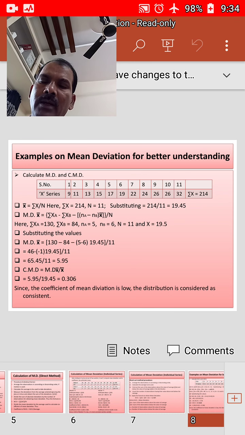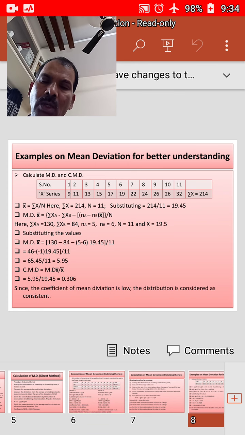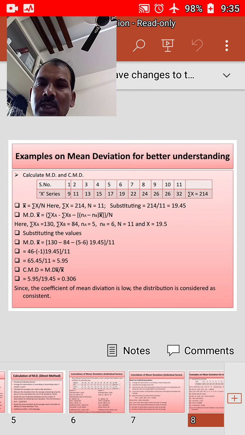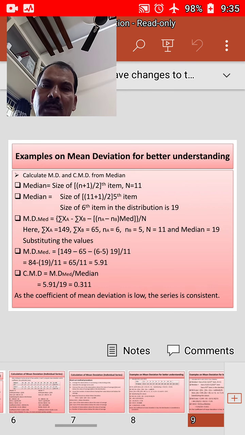Then the coefficient of mean deviation is equal to MD about x bar divided by x bar. Here MD about x bar is equal to 5.95, and x bar is equal to 19.45, right. Substituting the values in the formula of coefficient of MD, you will get 5.95 by 19.45, which is equal to 0.306. Since the coefficient of mean deviation is low, the distribution is considered as the consistent one, right.